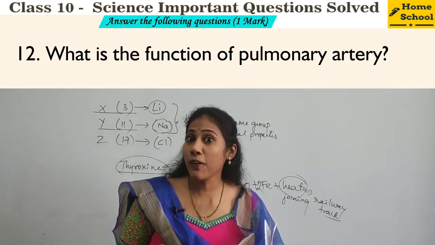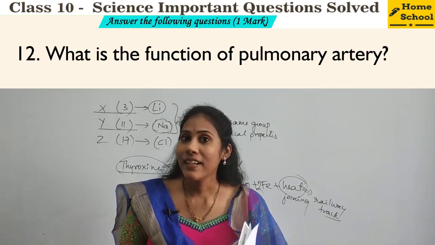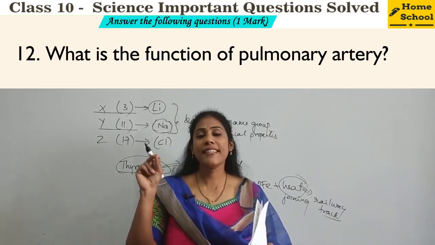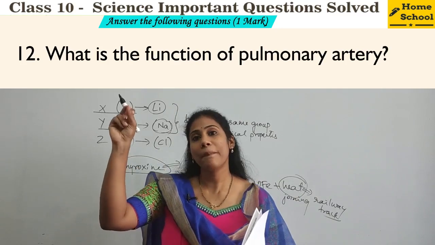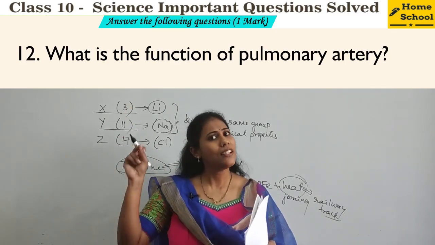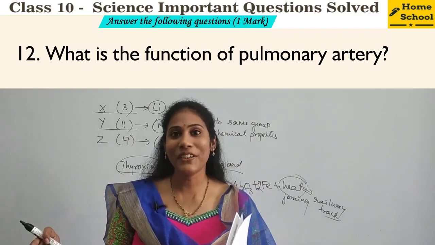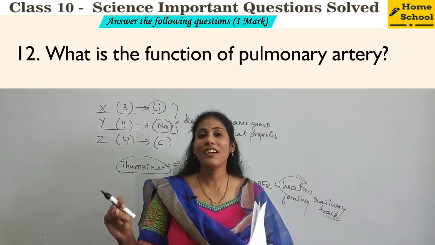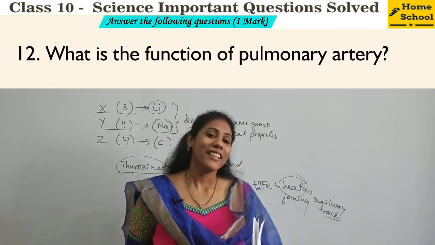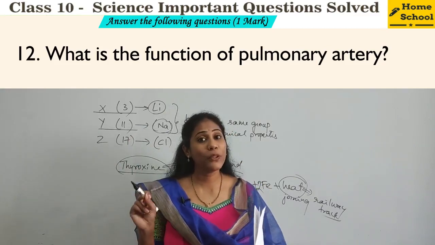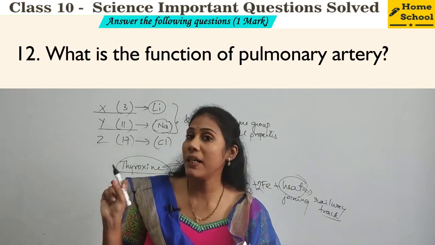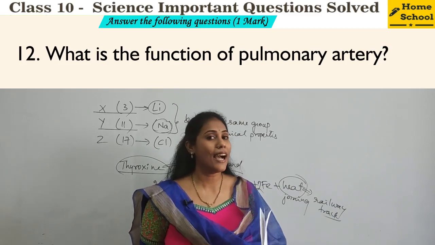And what is the duty of pulmonary vein? Carries oxygenated blood from lungs to left auricle. Yes or no? Left auricle, right? So definitely you must try to understand the duties of pulmonary vein and pulmonary artery.